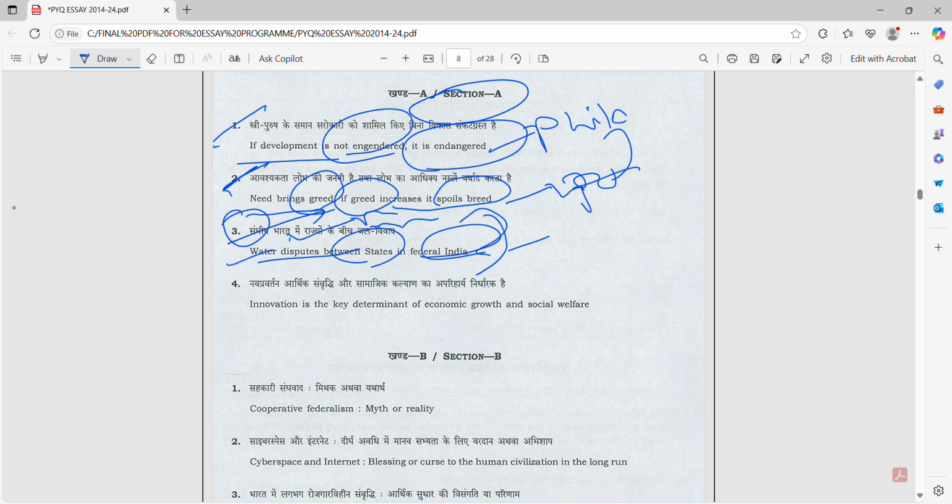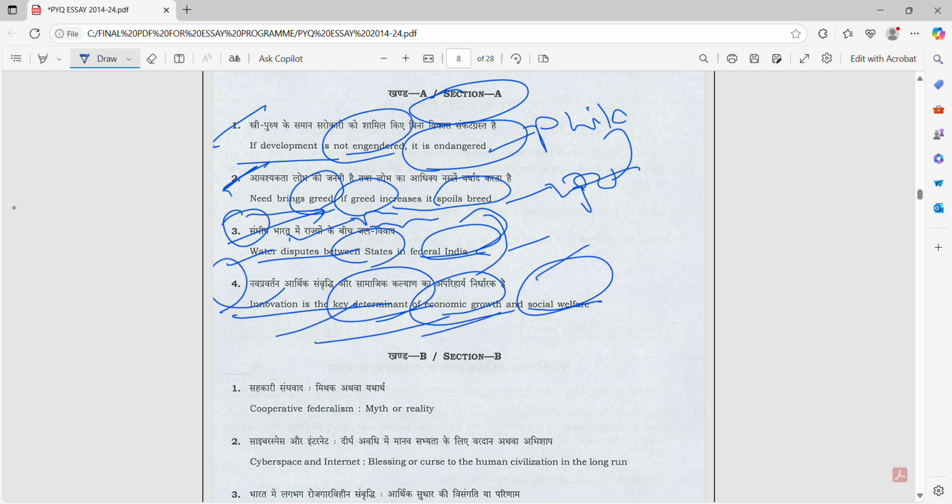Okay, I can create many macro or micro dimensions here, so I will write this one. Innovation is a key determinant of economic growth and social welfare. I can choose this also. Okay, I can create many dimensions here on the present situation, not neglecting or ignoring the present existing situation, like economic, social, political. I can integrate them in my essay and in my macro and micro dimensions.